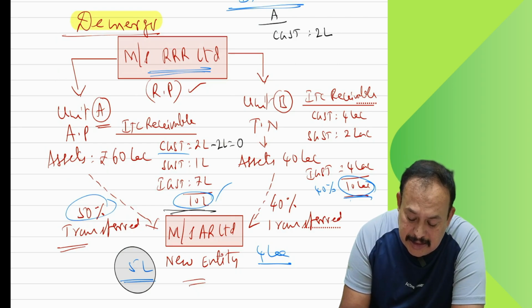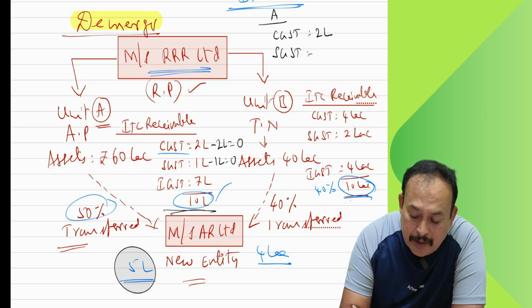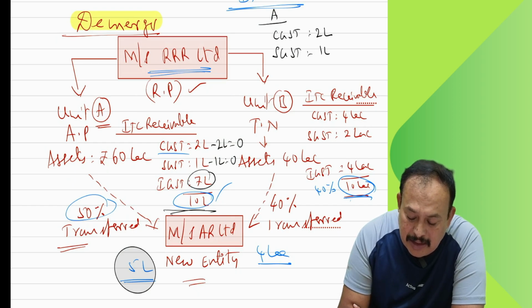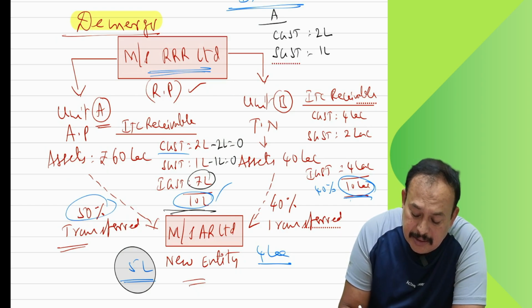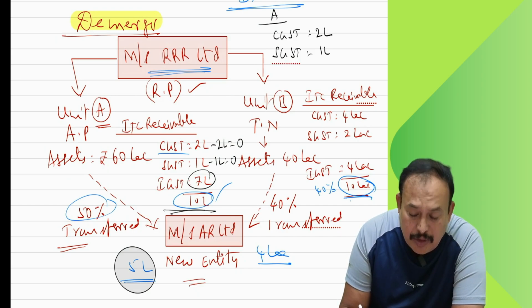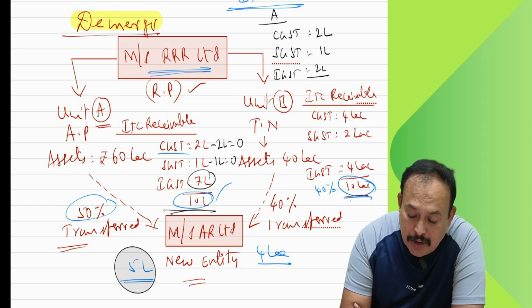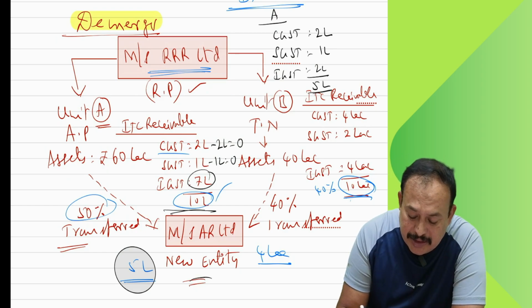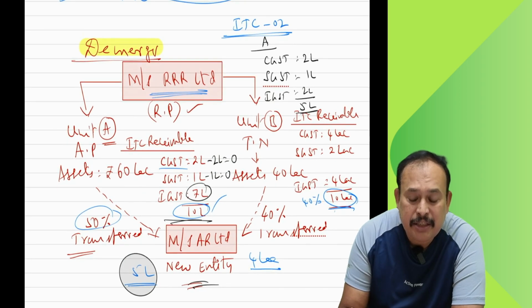Thereafter SGST 1 lakh, 1 lakh I am transferring. Therefore SGST 1 lakh. The balance 7 lakhs is available as IGST. Here in the given case, IGST out of 7 lakhs, required to transfer how much? 2 lakhs. So IGST I am transferring 2 lakhs. Totally 5 lakhs transferred. Transferred to whom? To the new unit. Like that I can decide in my ITC 02.